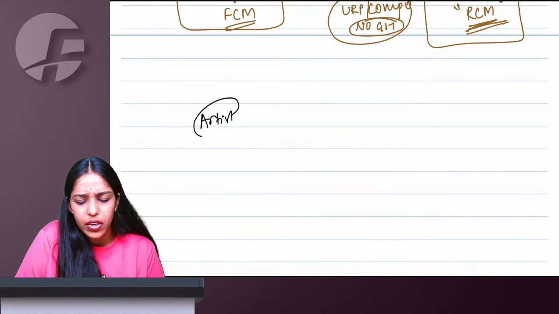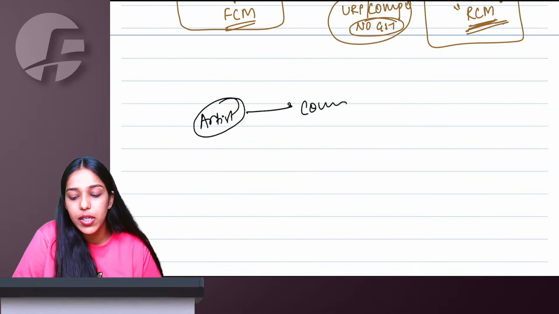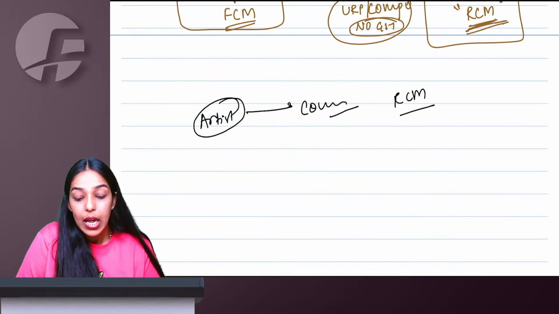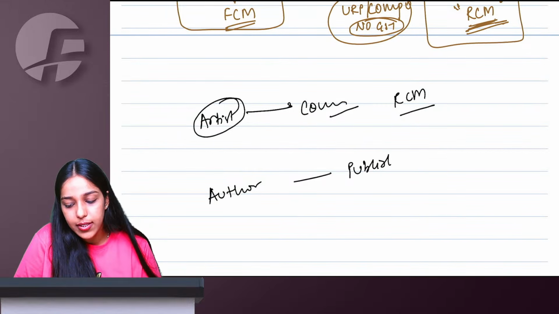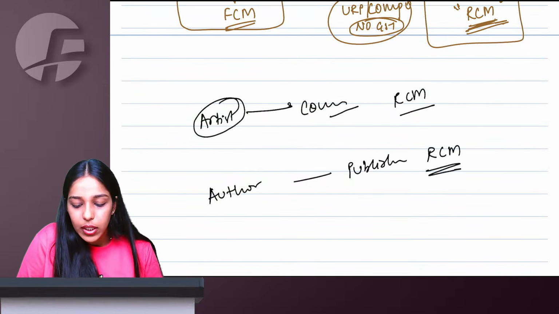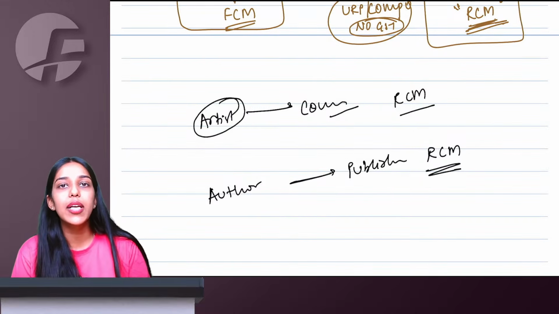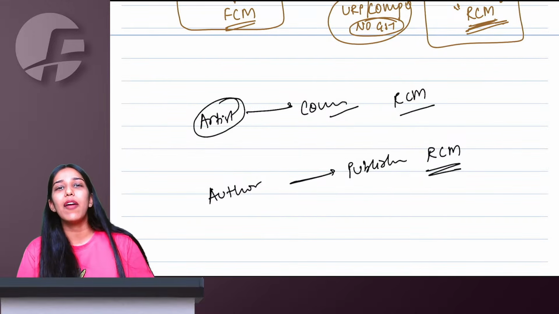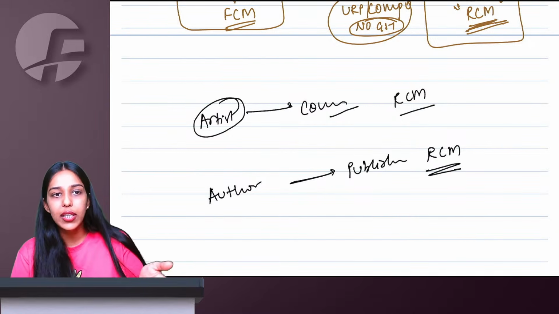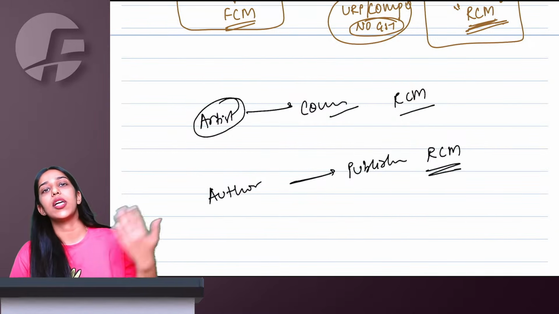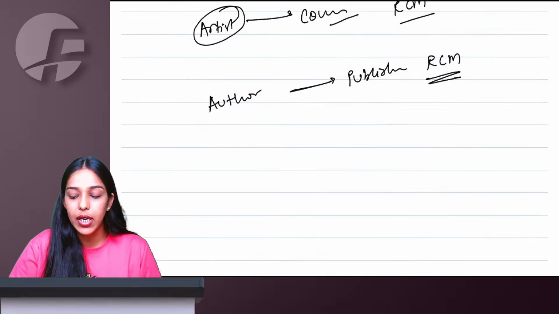Artists, lyricists, songwriters, singers, etc., giving rights of their original works to composers, music companies, etc., RCM will apply. Even an author giving rights to a publisher for literary works, RCM is going to apply. But for an author, there is an option: if the author wants, they can select forward charge mechanism, collect GST and pay to government. They will have to give a declaration on the invoice. By default, it is RCM only, but if they want, they have this option to go for forward charge. Other artists don't have this option. Compulsory reverse charge will only apply.